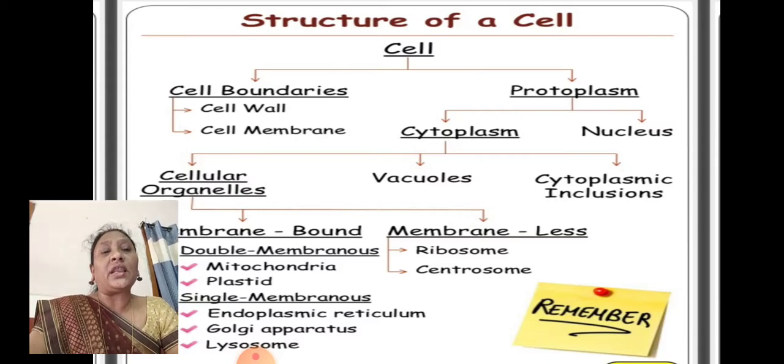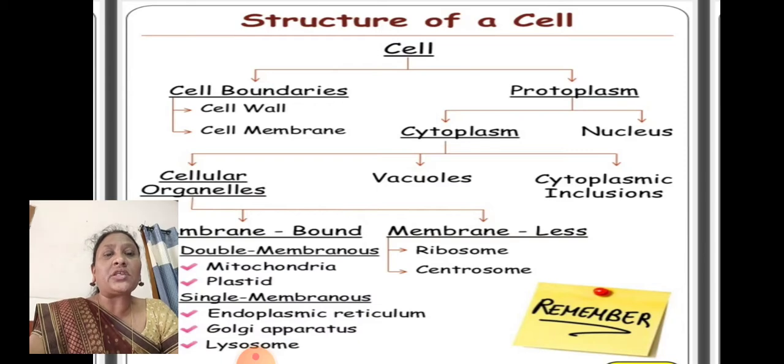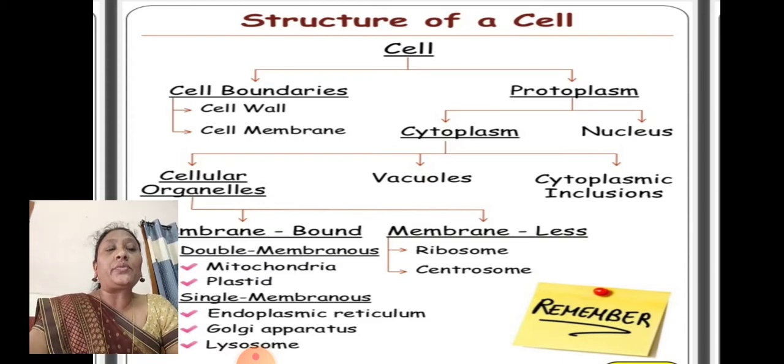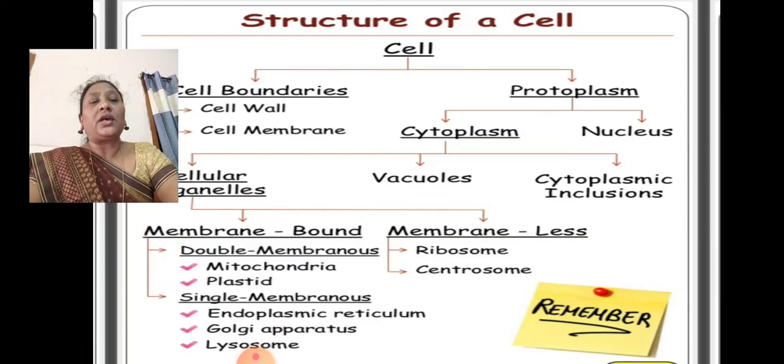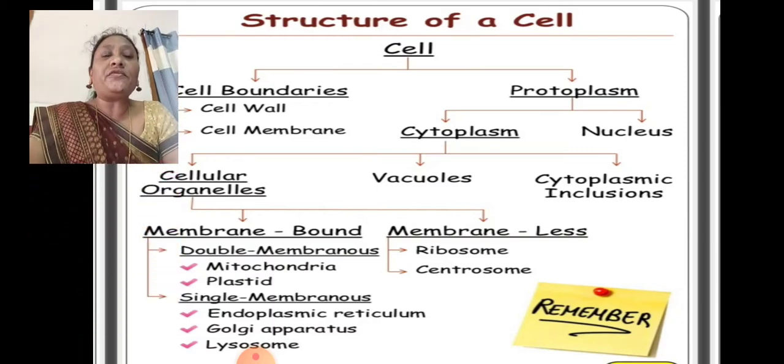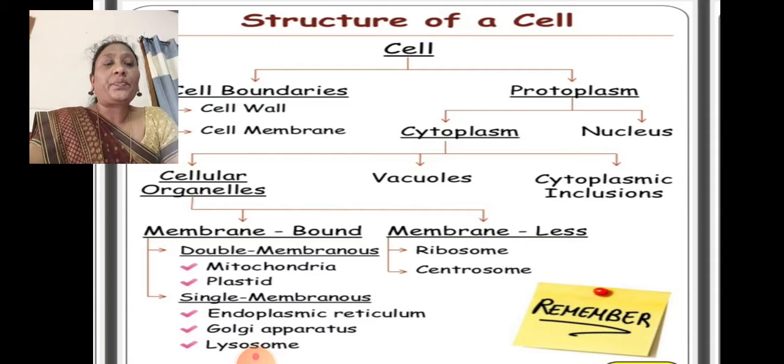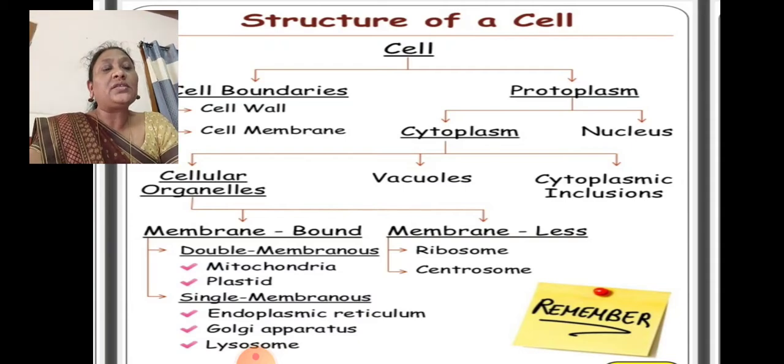If you take a cell, we can structure the cell, easy to remember. You can see the cell boundaries. That means the cell wall and cell membrane are the boundaries of the cell. The protoplasm consists of cytoplasm and nucleus. The cytoplasm consists of cell organelles, vacuoles and cytoplasmic inclusions.